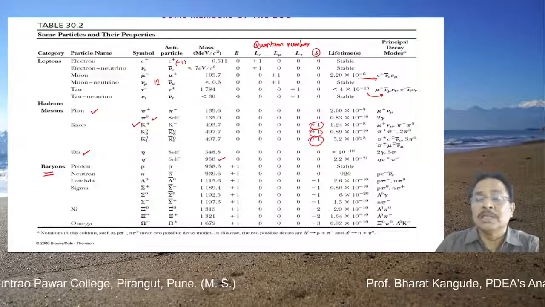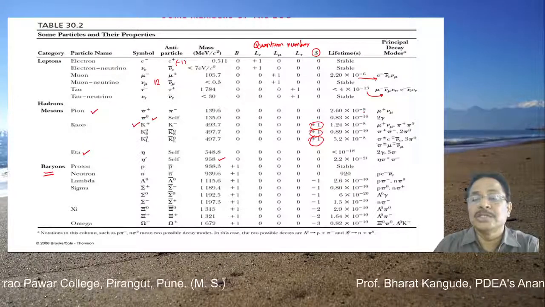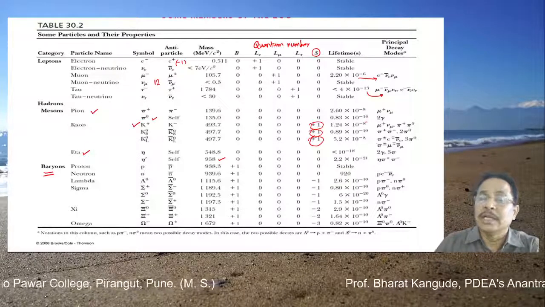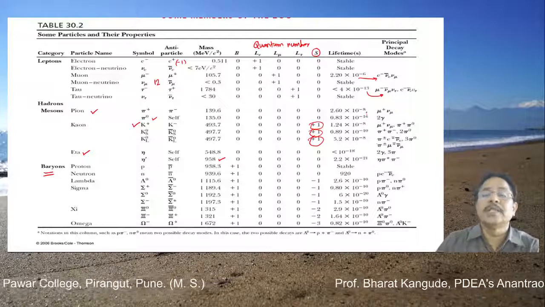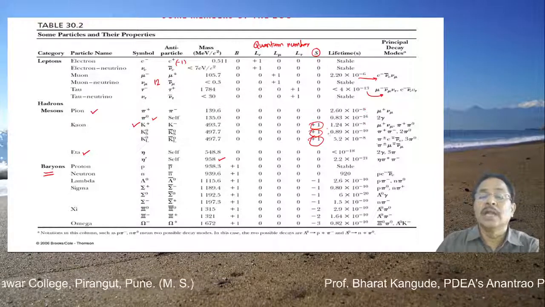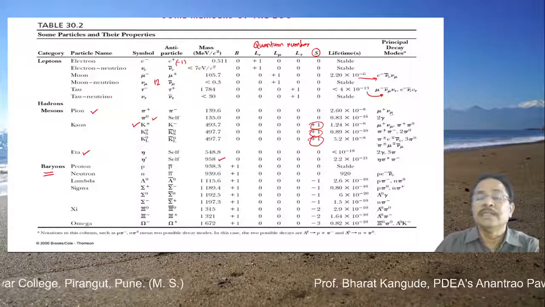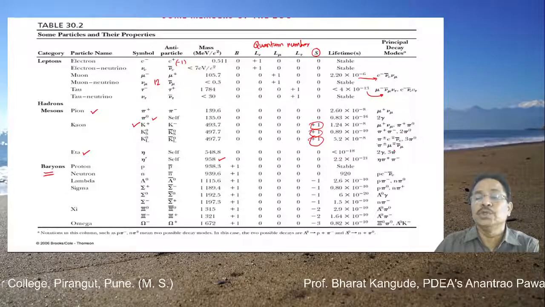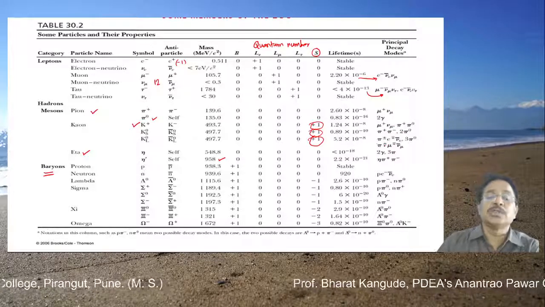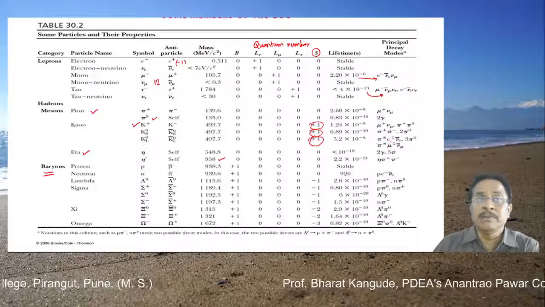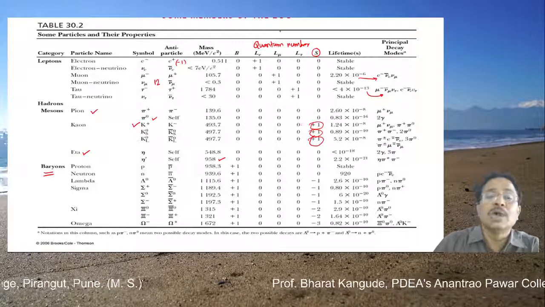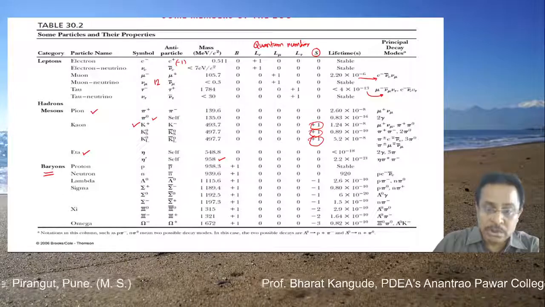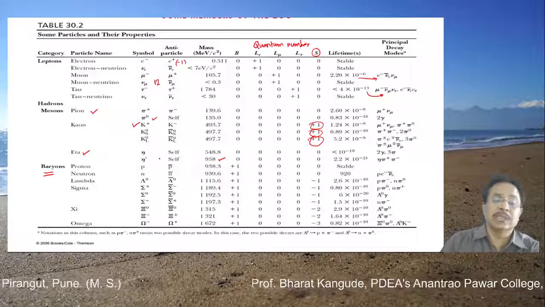All these are unstable. Their lifetimes range from 10 to the -8 second to 10 to the -16 second, so they all undergo decay processes, and these are the different types of decays that can be shown here. Which reactions are possible and which are not will be decided by the quantum number conservation rules. Some examples we will discuss later on.